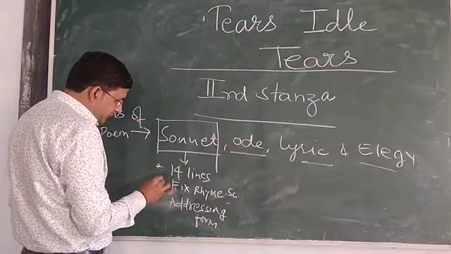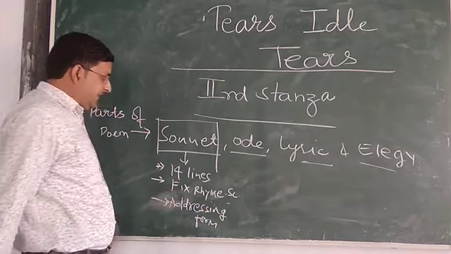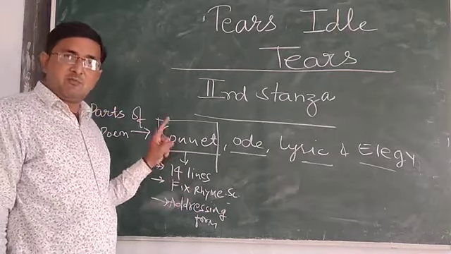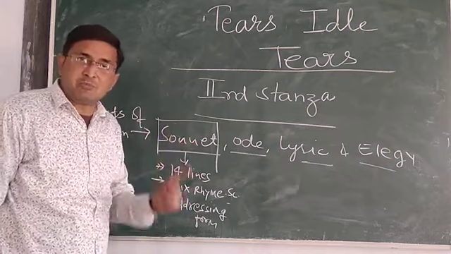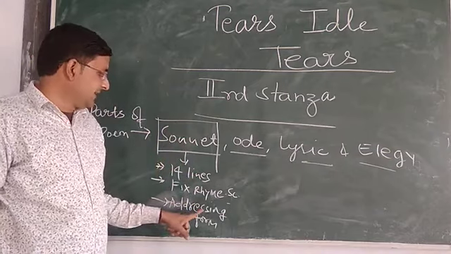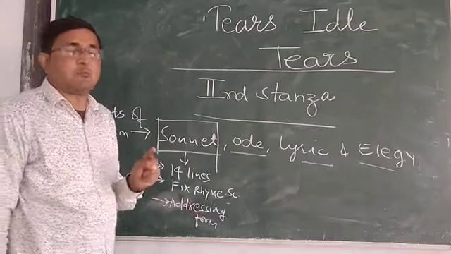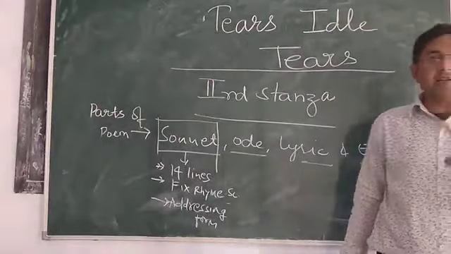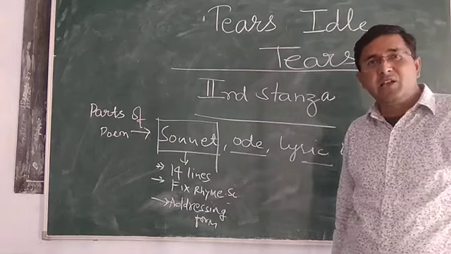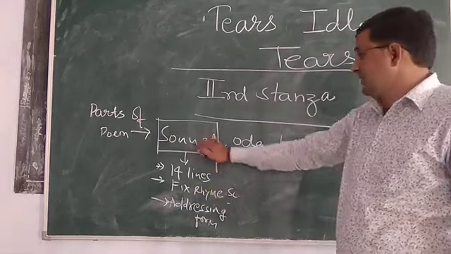These are the basic features of a sonnet: first, it must be 14 lines; second, the rhyme scheme must be fixed; and third, it should be in addressing form, संबोधित करना, इसी के लिए. These 3 are the basic elements of a sonnet.